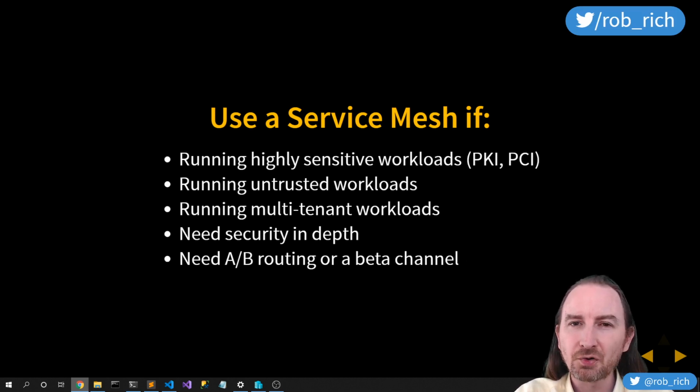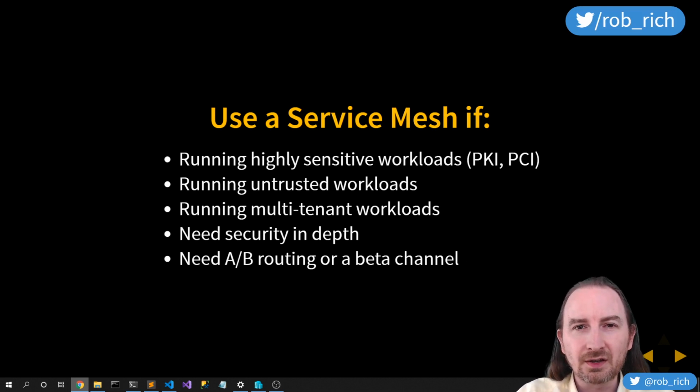If you're running multi-tenant workloads, now, generally, we lean on Kubernetes namespaces for this, but Kubernetes namespaces are an organizational boundary, not a security boundary. And so by creating namespaces, we're not securing the tenants between themselves. A service mesh can enforce that boundary in namespaces.